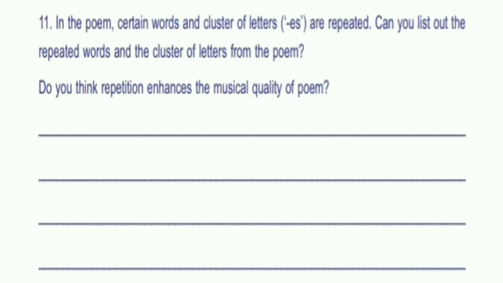Now we will discuss the 11th question. In this poem, certain words and clusters of letters are repeated. Can you list out the repeated words and clusters of letters from the poem? Do you think repetition enhances the musical quality of the poem? So, students, this one is homework for you. You have to find words which end with the letters ES from the poem.